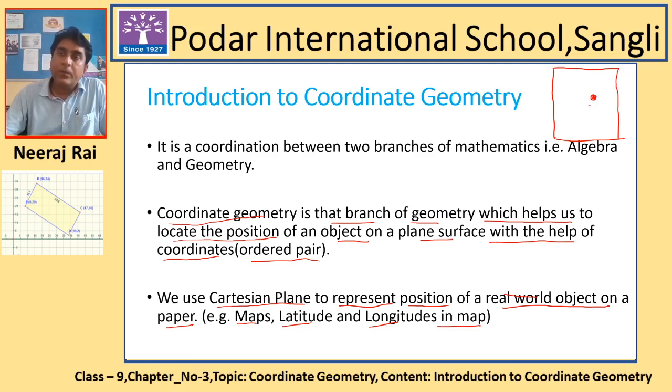If somebody asks you what is the position of this point on this paper, how are you going to tell the position of the point on the paper? You know only one thing, the number line which you have learned, so I am taking the reference of the number line so that it will be easy for you to understand.